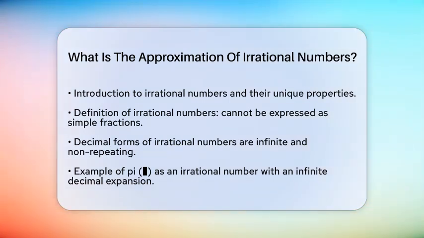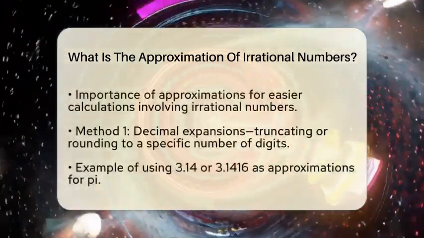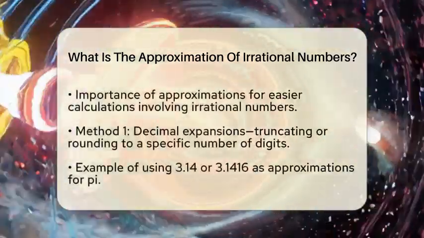For instance, take the number pi. It starts with 3.14159, but it continues infinitely. Because we cannot write it down completely, we often use approximations to make calculations easier. When we work with irrational numbers, we rely on these approximations to help us out.